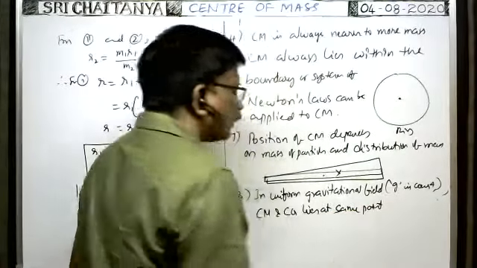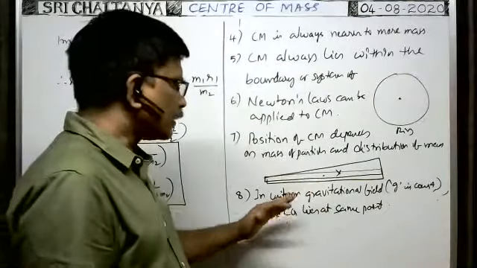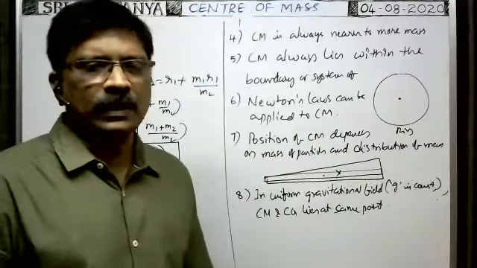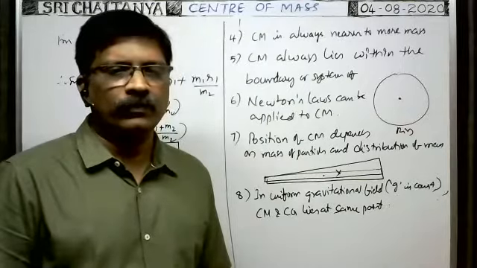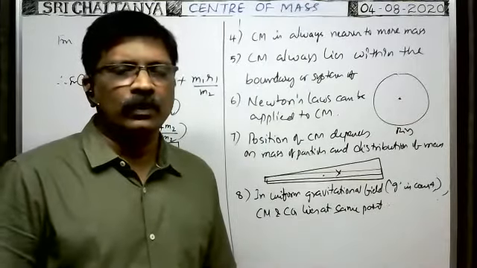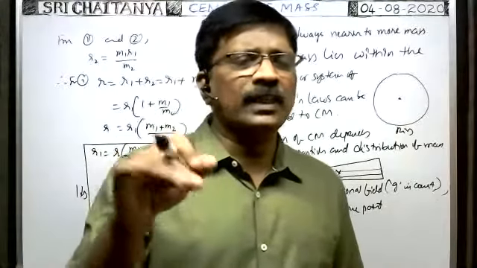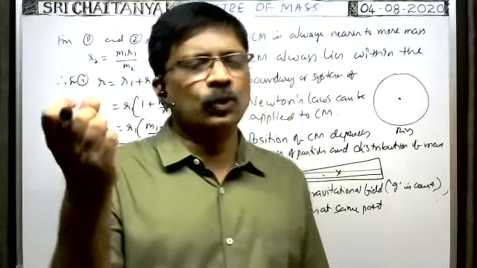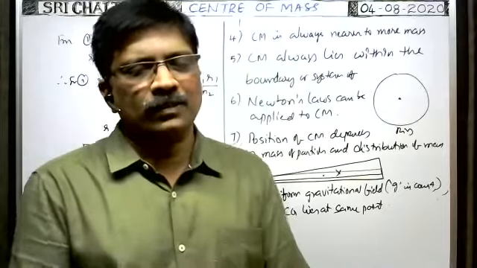In case of a body on which a non-uniform gravitational field acts, the center of mass and center of gravity do not coincide. Where there is no gravity, there is no question of center of gravity. Only center of mass exists.